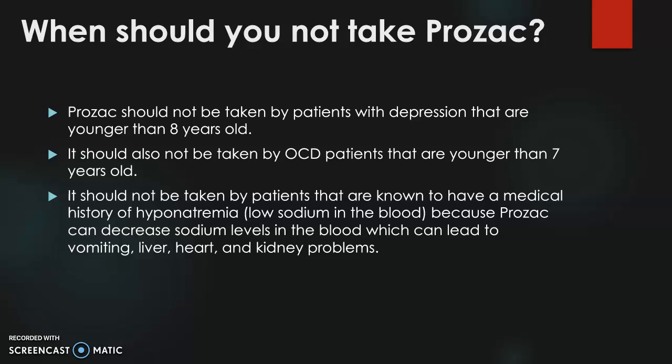When should you not take Prozac? Prozac should not be taken by patients with depression that are younger than 8 years old. It also should not be taken by OCD patients that are younger than 7 years old. It should not be taken by patients that are known to have a medical history of hyponatremia because Prozac can decrease sodium levels in the blood, which can lead to vomiting, liver, heart, and kidney problems.